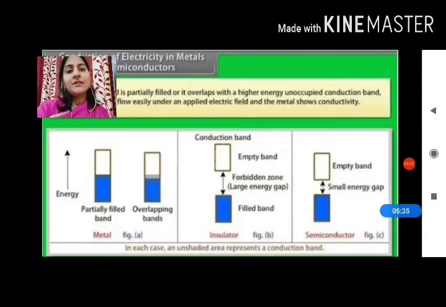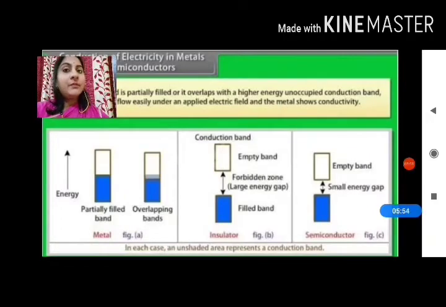So here is the explanation for the band theory. As you can see in figure A, if the band is partially filled or it overlaps with a higher energy unoccupied conduction band, then electrons can flow easily under an applied electrical field and the metal shows conductivity.